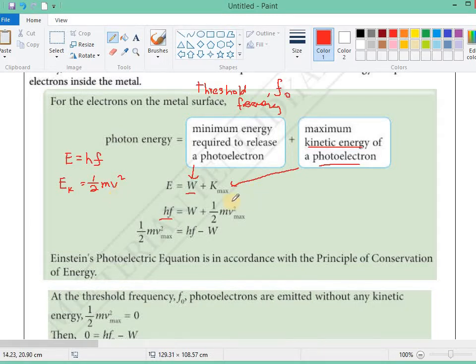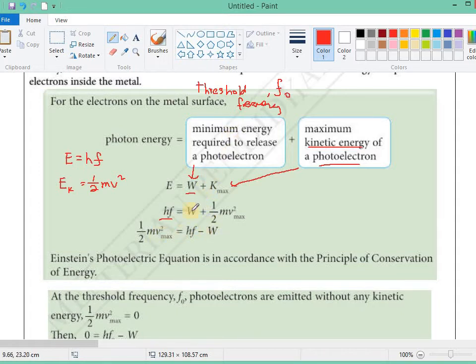So the maximum kinetic energy will give the photoelectron the maximum velocity, the maximum velocity that the photoelectron can have from this amount of kinetic energy.